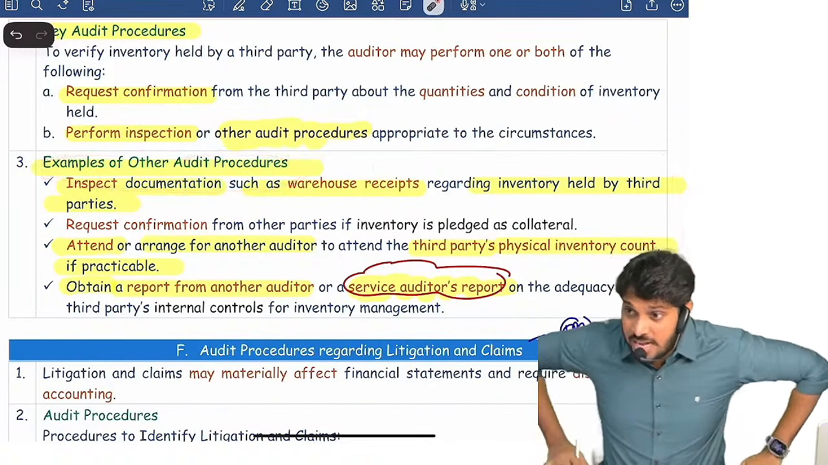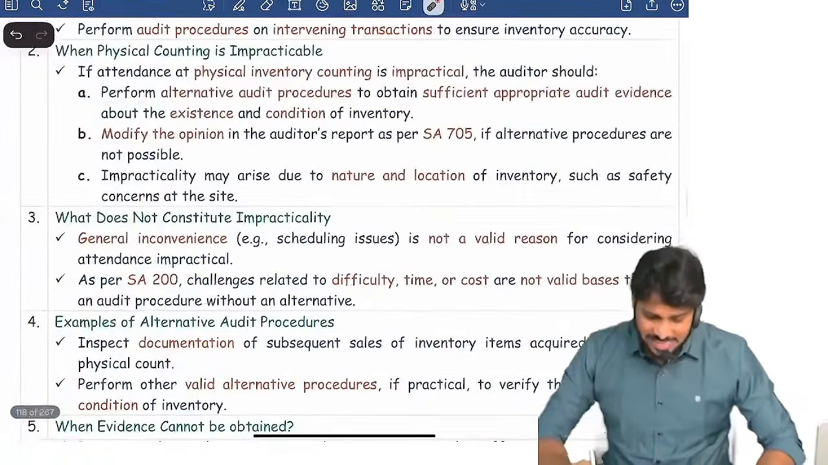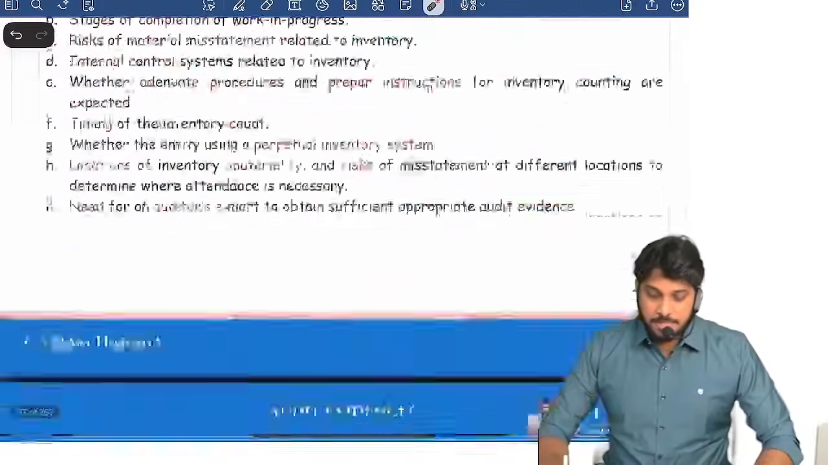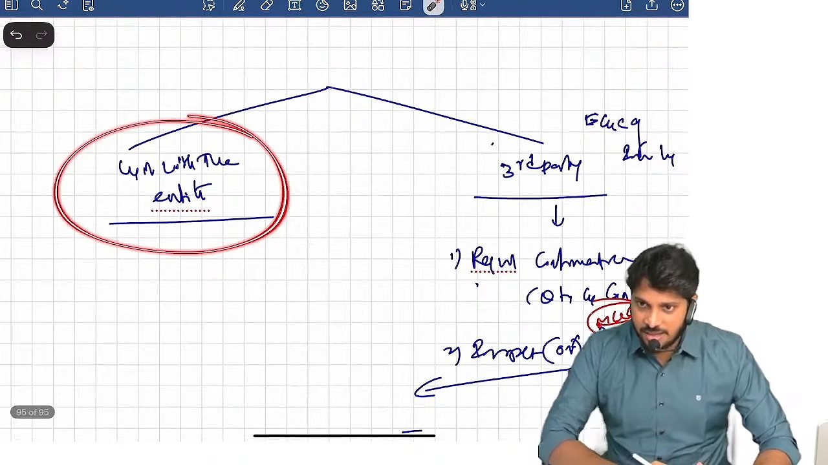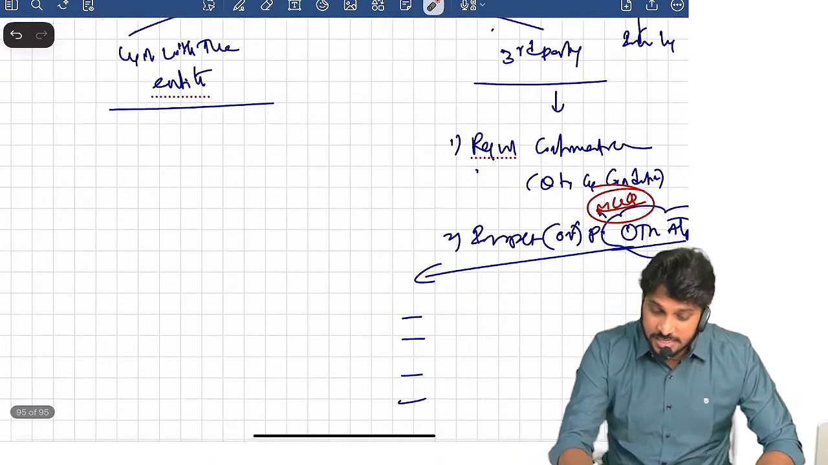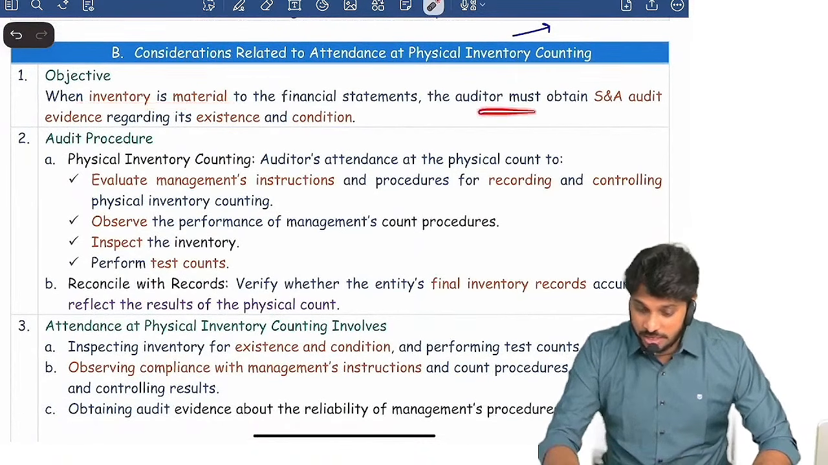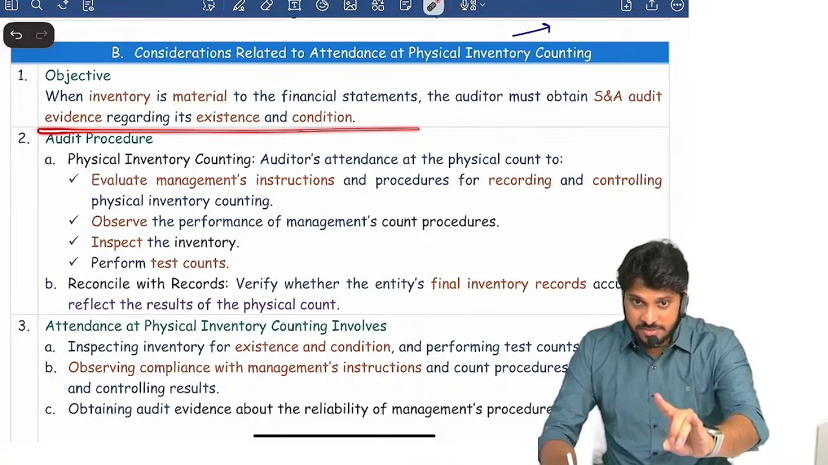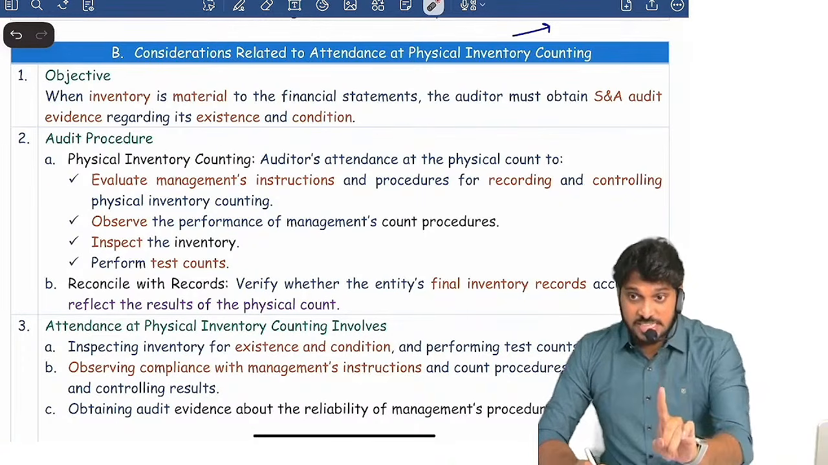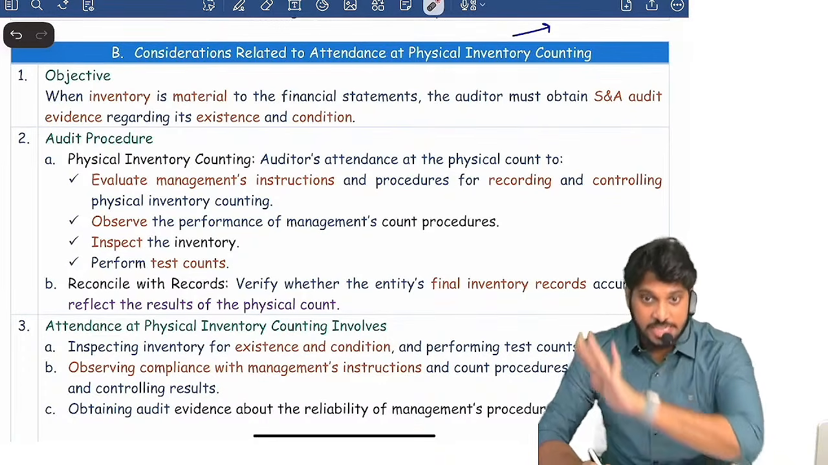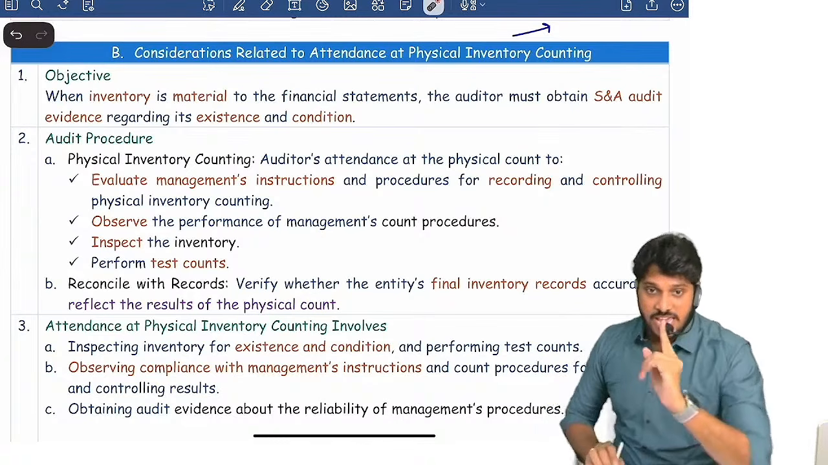Are you clear? When the inventory is lying with a third party, you got it reasonably? Next, what if the inventory, I told you, the other inventory is what? Inventory lying with the entity. What does the auditor have to do if the inventory is lying with the entity? Very simple. When the inventory is material, the auditor must obtain sufficient appropriate evidence regarding existence and condition. Remember, an MCQ can come. SA 501 is dealing with existence and condition only. It is not dealing with valuation. SA 501 is only focusing on existence and condition.